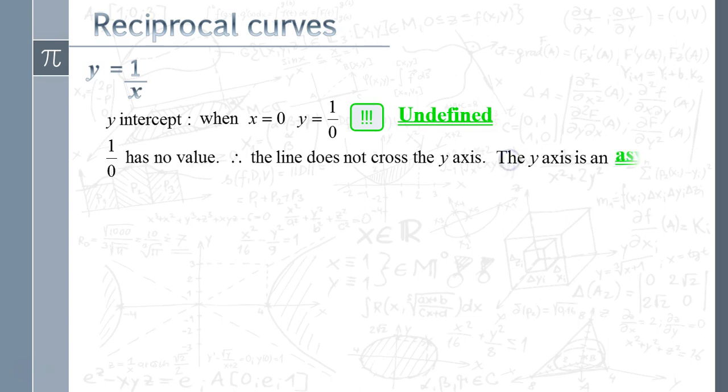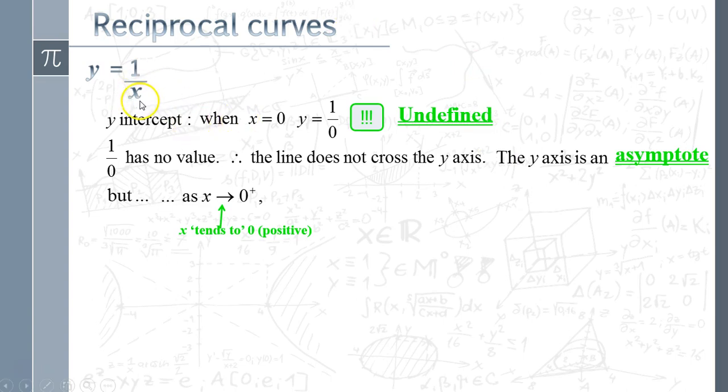Okay, so that means that the y-axis is what we refer to as being an asymptote. Slightly bizarre word, but it just means a line that our curve won't touch. Now, the thing we have to think about is what's going to happen to that graph as it gets close to 0. So as x tends to 0 from the positive side, x starts getting very, very small.